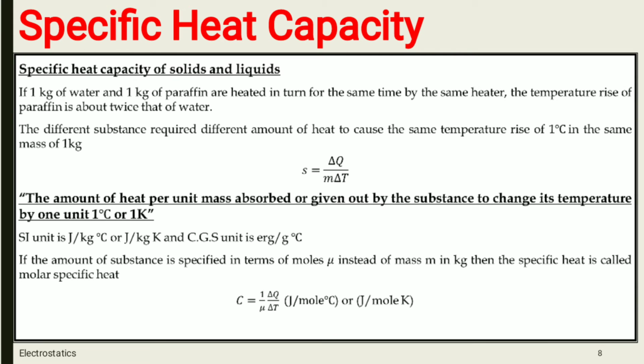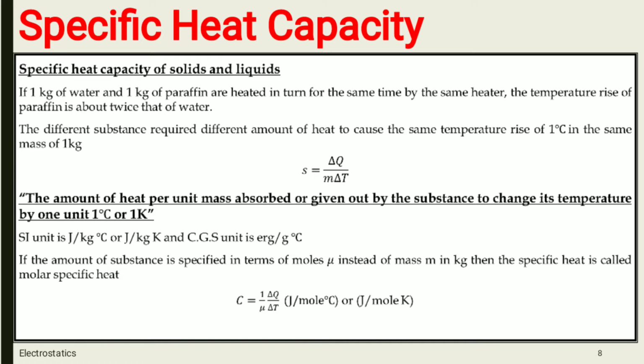Now from today we will start with the specific heat capacity of solids and liquids. What is meant by that? That we are going to study right now. This example is given in your book.